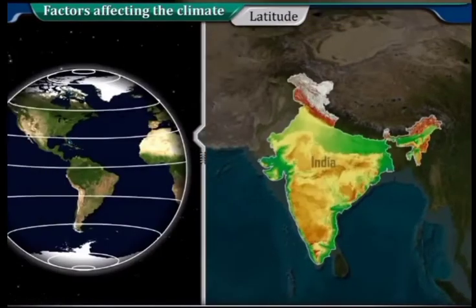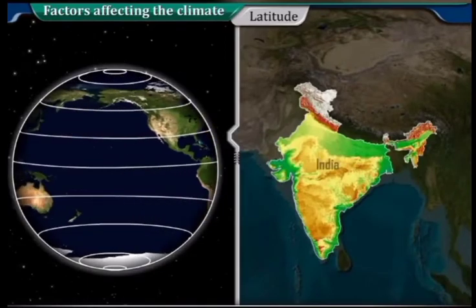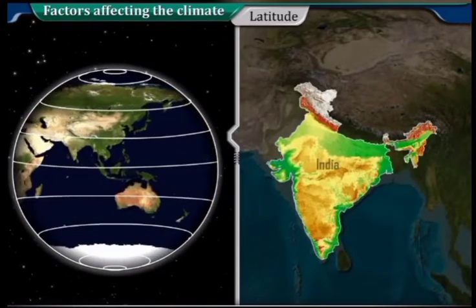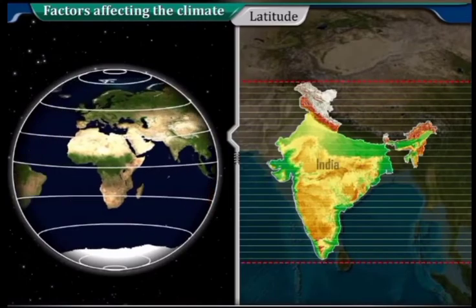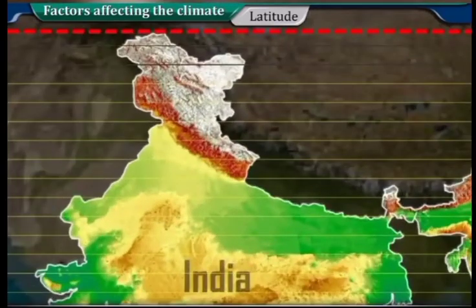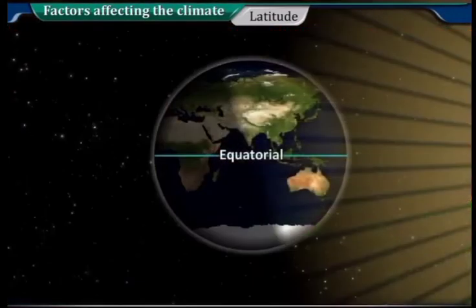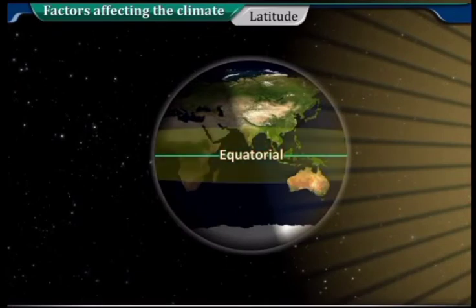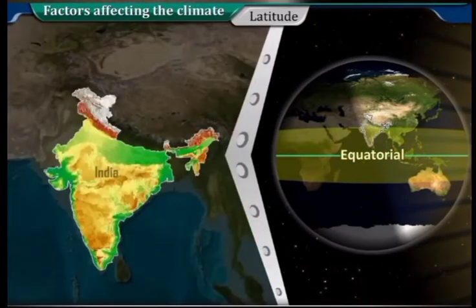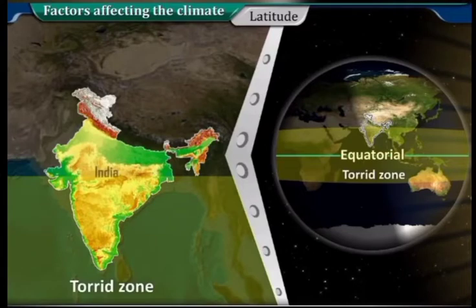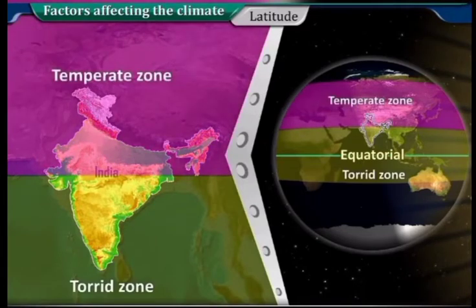Latitude. Climatic type on the surface of the earth changes according to the latitude of the place concerned. There is a distance of about 111 kilometers between two successive latitudes. Sun rays fall vertically over equatorial region, hence it is very hot throughout the year. India is divided into two zones of different climatic conditions, namely torrid zone and temperate zone.